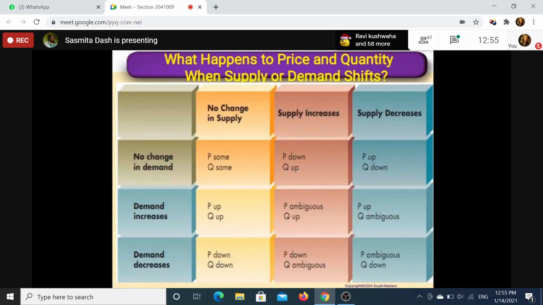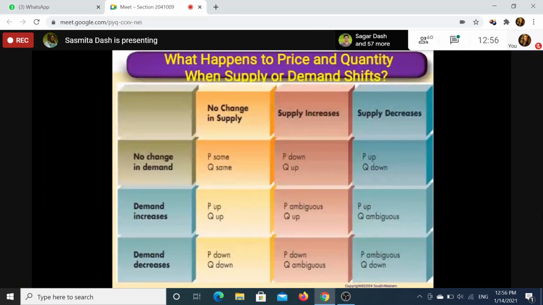Similarly, come to the other case, where supply will decrease and there is no change in demand. The demand curve remains as it is, but the supply curve falls back and will shift leftward. So you will have a new point here. You will get a new equilibrium price and quantity, and you will show that on your diagram in your copy.